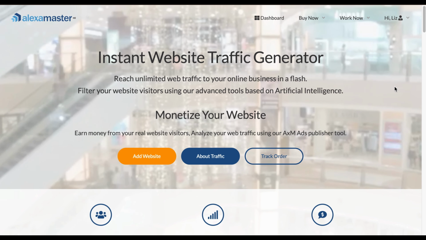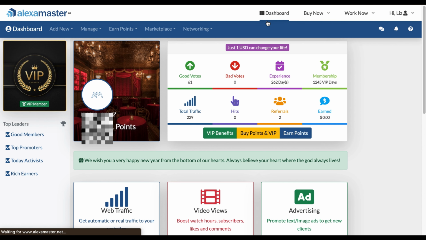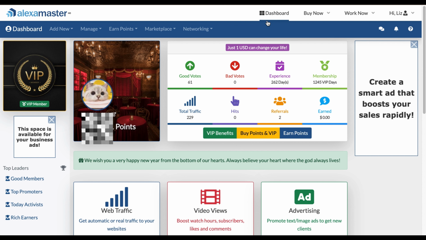So today I'm gonna introduce you some new features in Alexamaster Interface 2023. Here, as you can see, this is the dashboard. We will take a closer look at this bar.